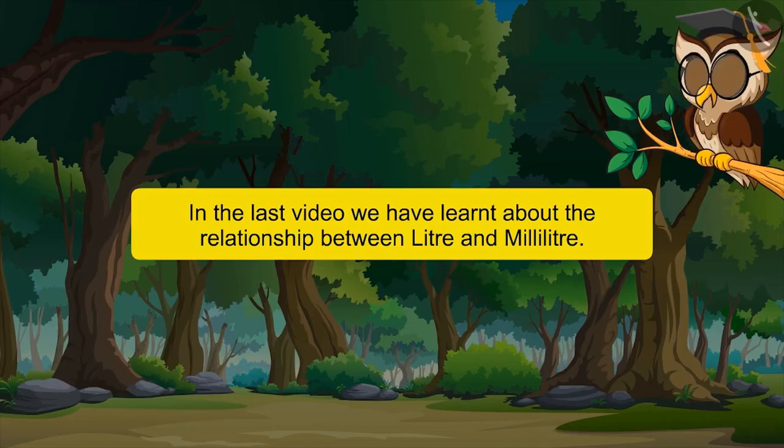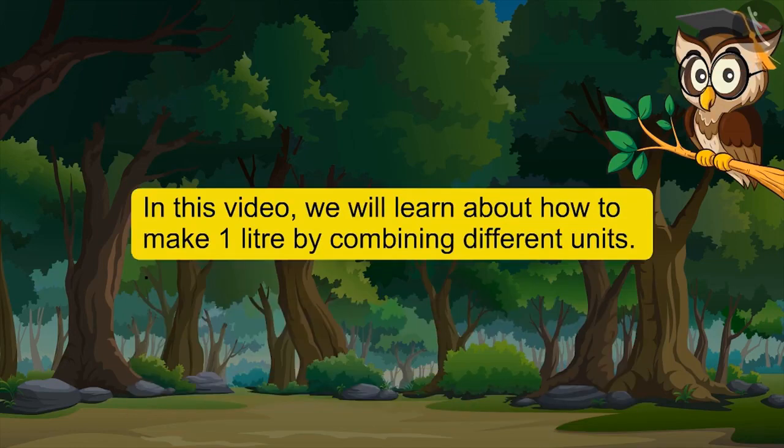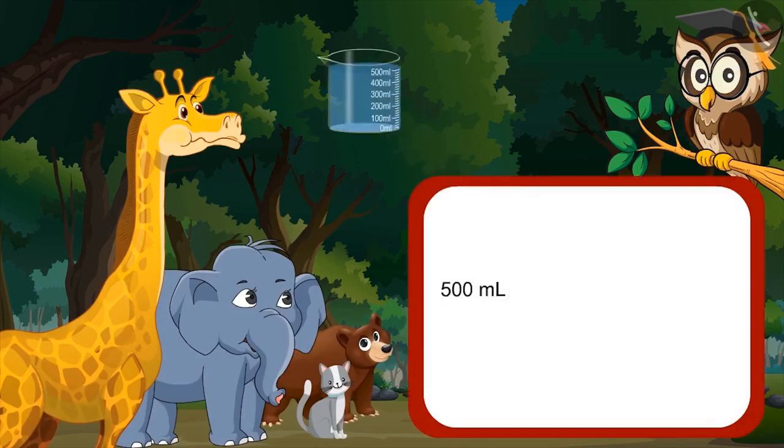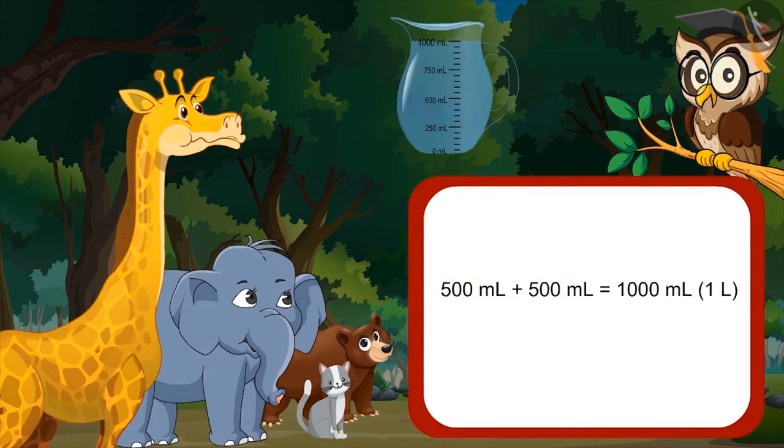In the last video, we have learnt about the relationship between liter and milliliter. In this video, we will learn how to make 1 liter by combining different units. Do you know? Mixing 500 ml twice gives 1 liter.